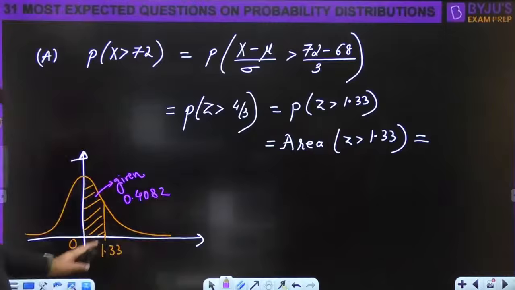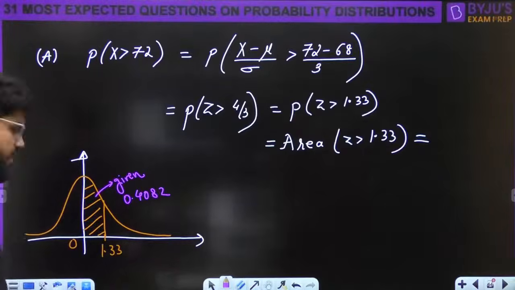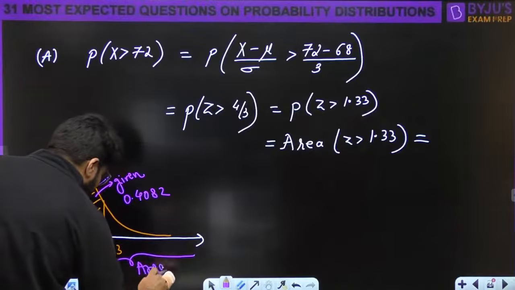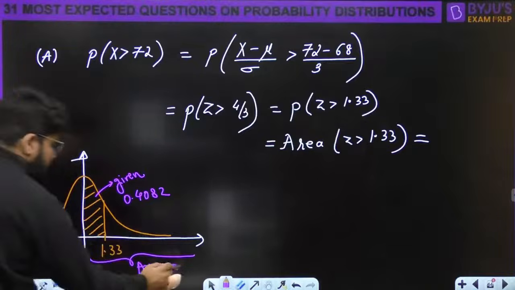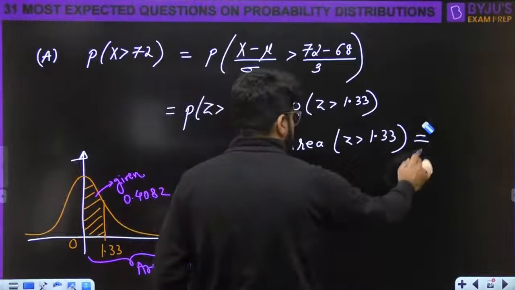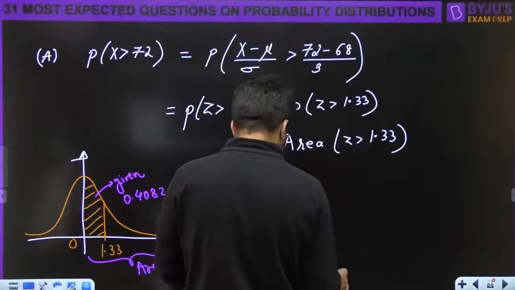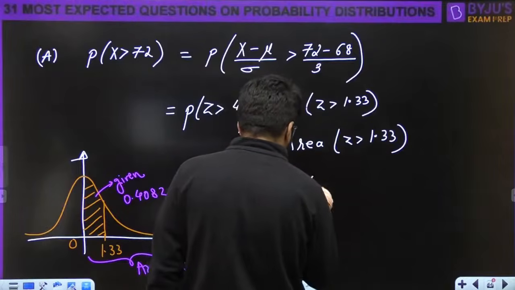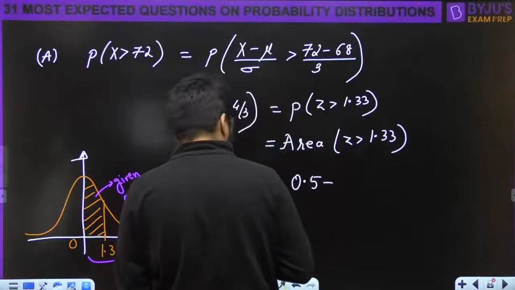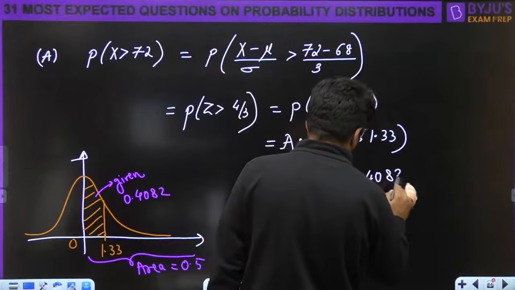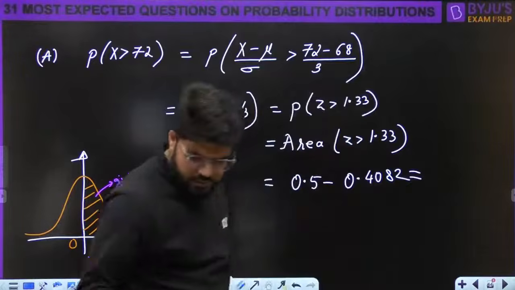Acha. What is the area greater than 1.33 means? Look, if I take this entire area, what is the area of the 50% after the mean? It is 0.5. So your answer has to be 0.5 minus 0.4082.